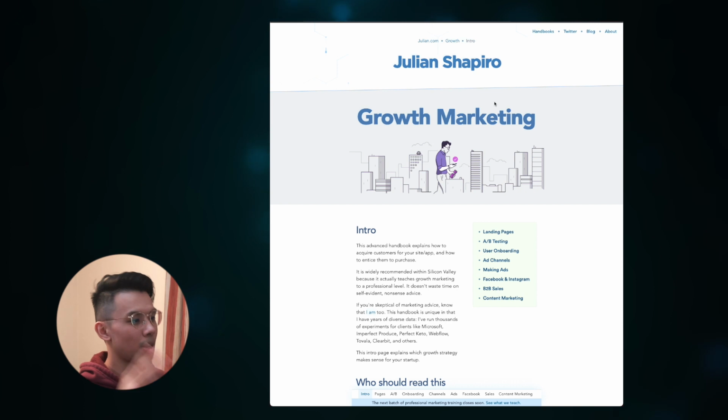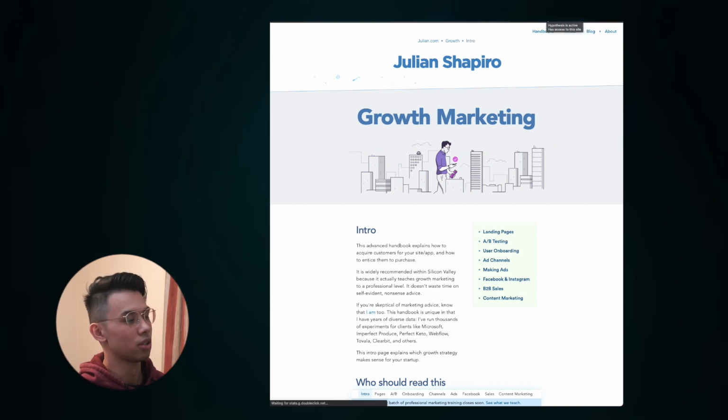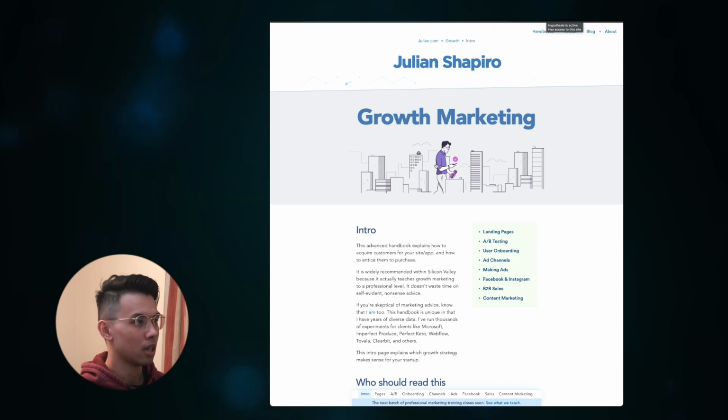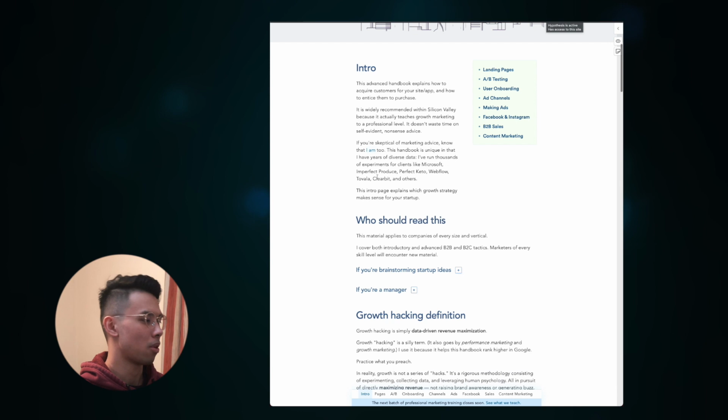The third type of example that I'm going to show you guys is just in general, any kinds of articles can be turned into a highlightable article by using Hypothesis. And what you need to do is just click on the Hypothesis Chrome extension again, and the article will automatically be transformed into a highlightable one.